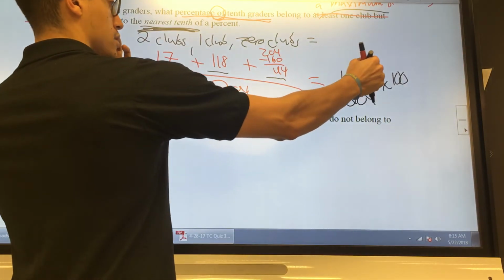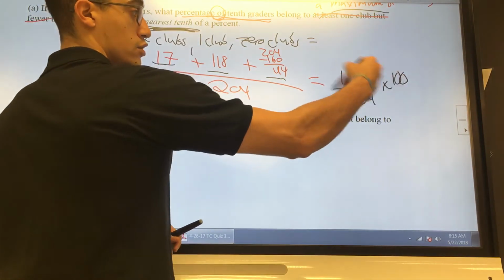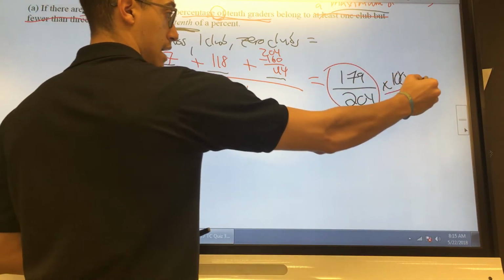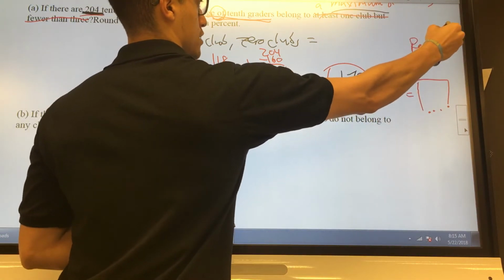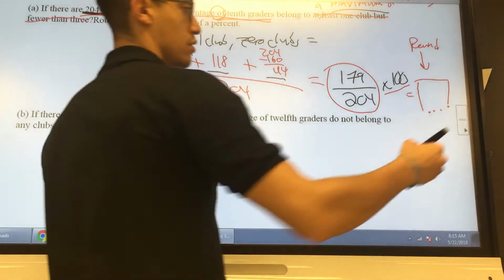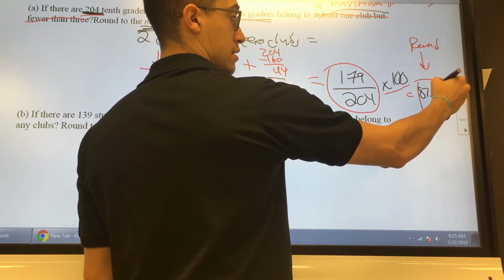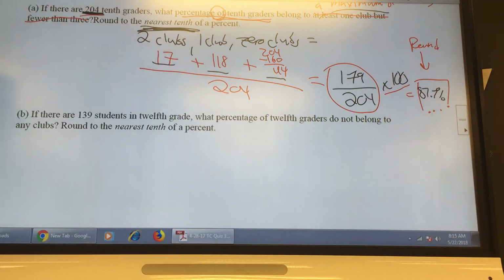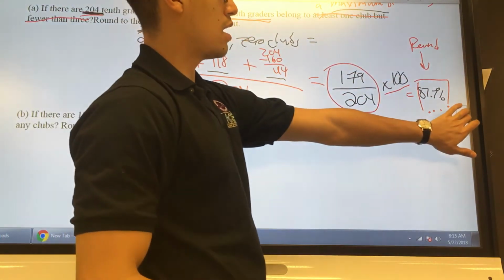Okay. So rounding to the nearest tenth, like I said yesterday, you don't want to round too early. You actually want to do this first, then multiply by 100, and then whatever you get here, now you can start rounding. So we're going to round to the nearest tenth of whatever that number is. So this should be 87.7%.